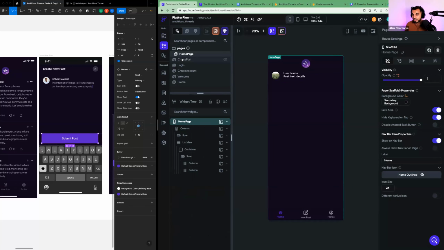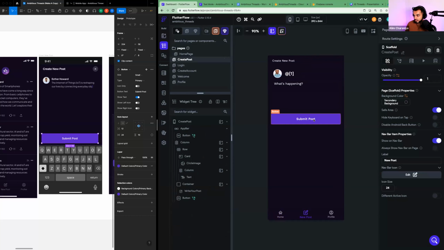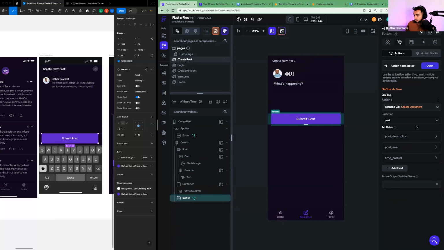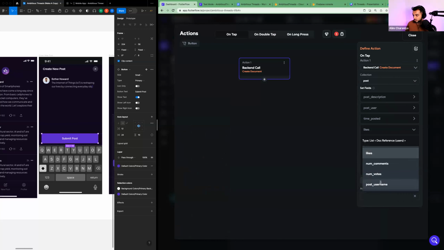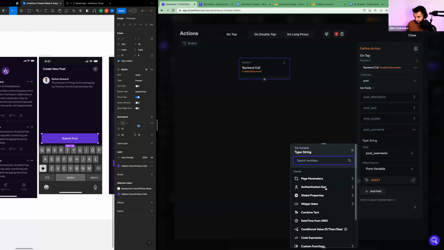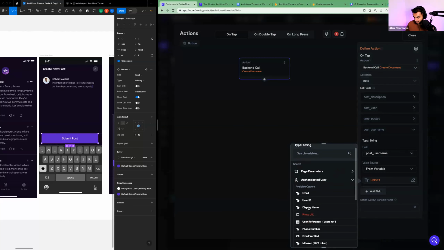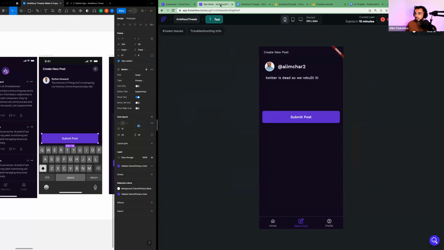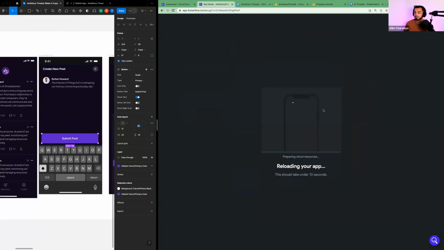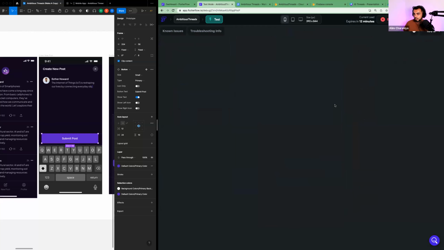So I'm going to go back to my create post, hit submit post, right? And then open the action flow editor, find the create document action, hit add field. Okay. And I'm going to find post username from variable, authenticated user, display name, hit close. And I'm going to go back to my simulator.